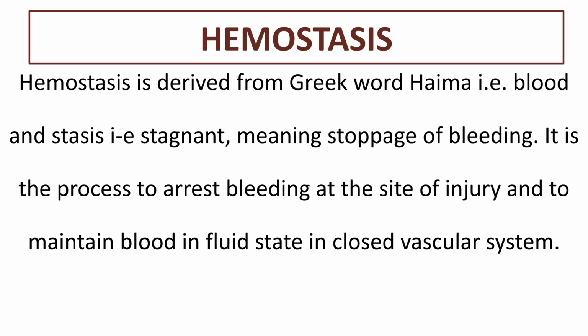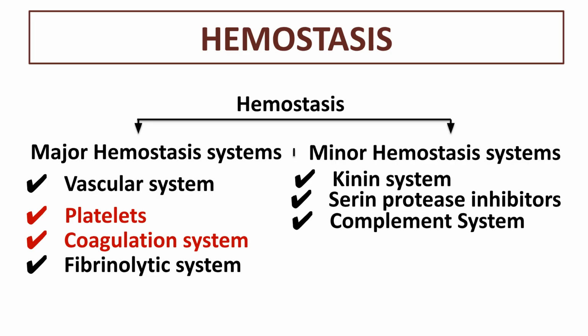Hemostasis is a Greek word meaning stoppage of bleeding. It is the process that arrests bleeding at the site of injury and maintains blood in a fluid state within the closed vascular system. Hemostasis involves major and minor systems. Major systems include platelets, the vascular system, and the coagulation system. Minor systems include the kinin system, fibrinolytic system, serine protease inhibitors, and the complement system.